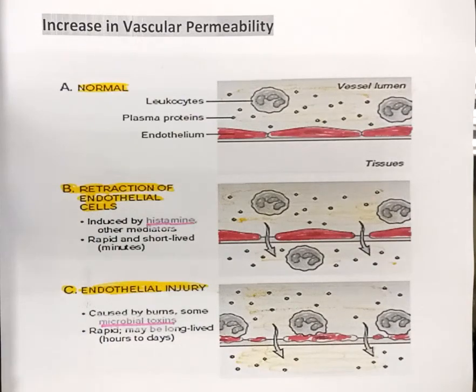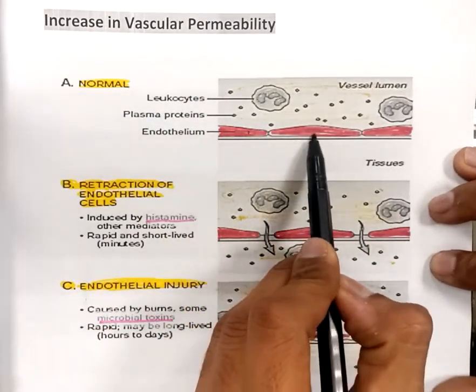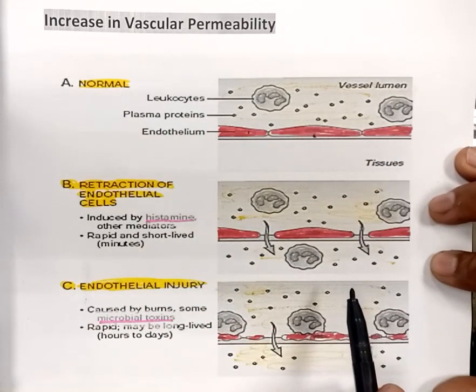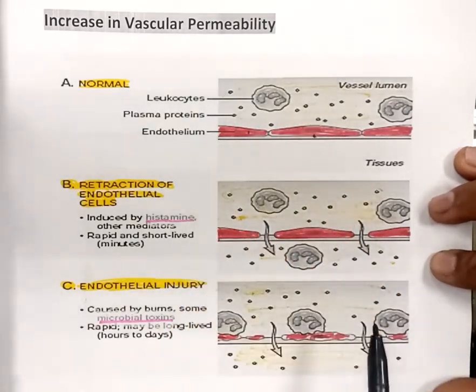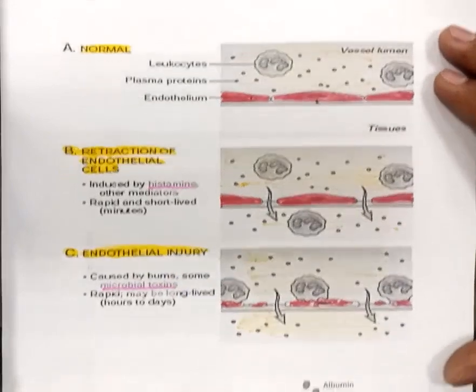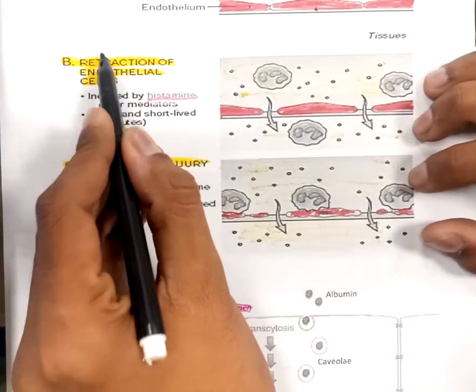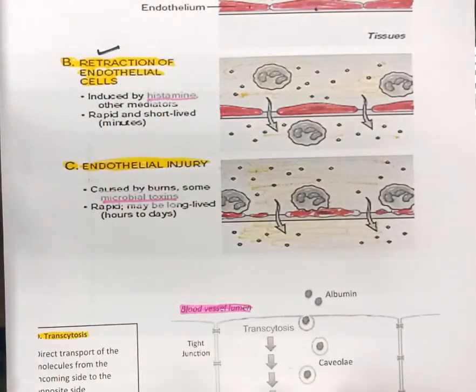Here you can see that this is a normal blood vessel, and these red cells are basically endothelial cells. These dots are plasma protein, and these are different white blood cells or leukocytes, most probably a neutrophil. Now there are three main mechanisms responsible for increasing the vascular permeability. The first one is retraction of endothelial cell. We can also say constriction, shrinkage of endothelial cell.